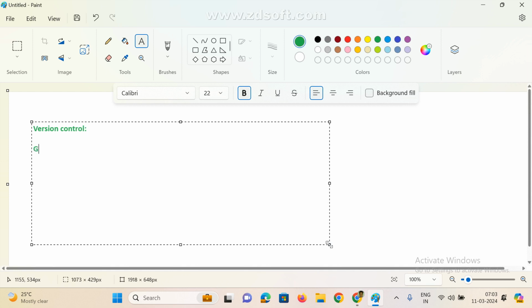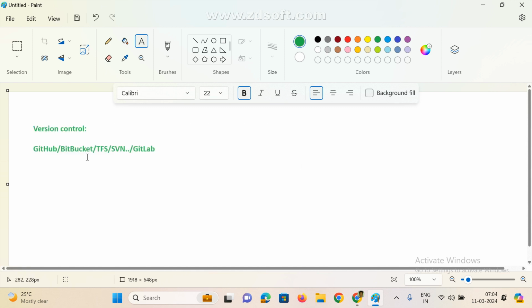If you go to the market, there is GitHub, there is Bitbucket, TFS, Team Foundation Server, SVN, and GitLab. There are many tools available in the market, but the purpose is the same for all of them.